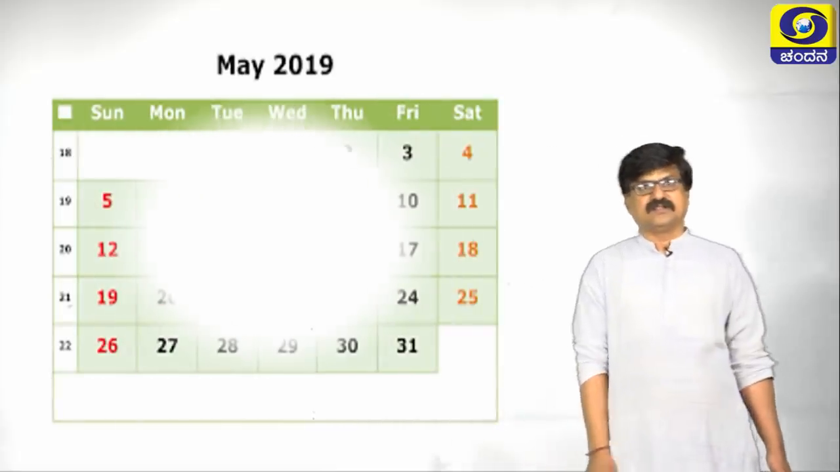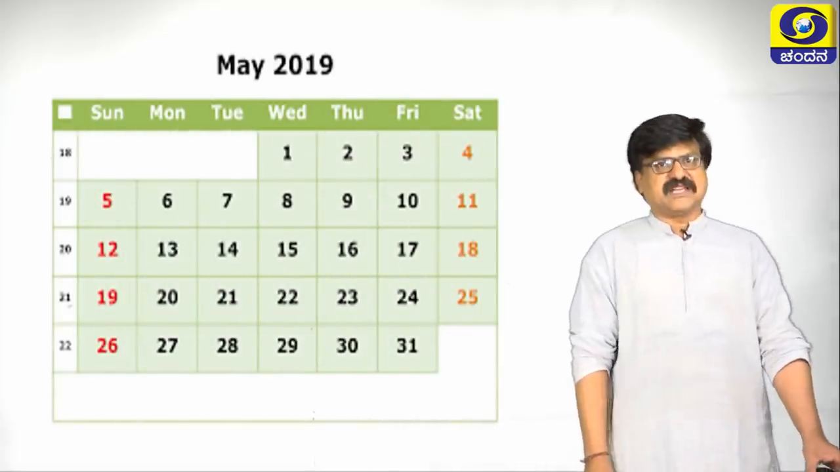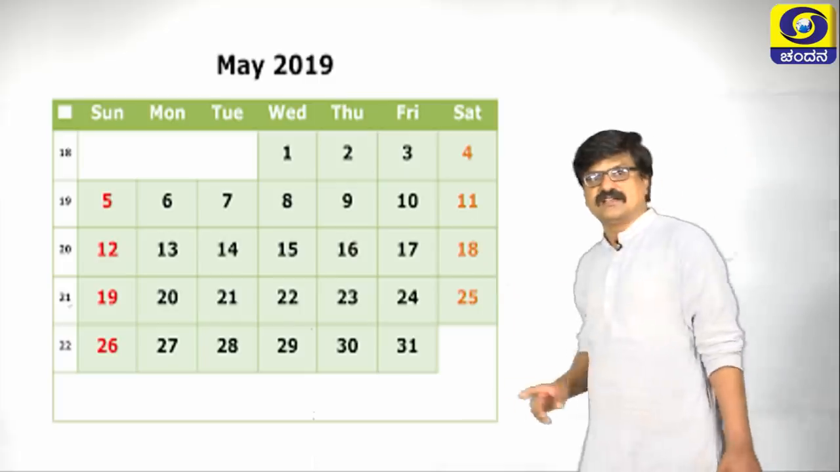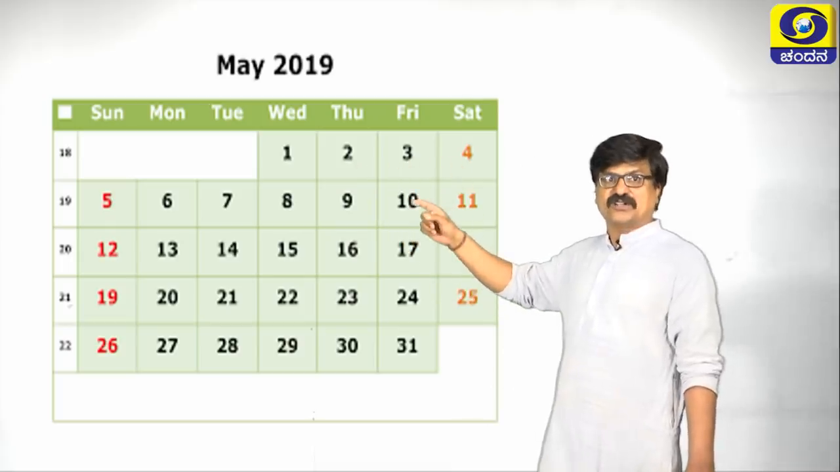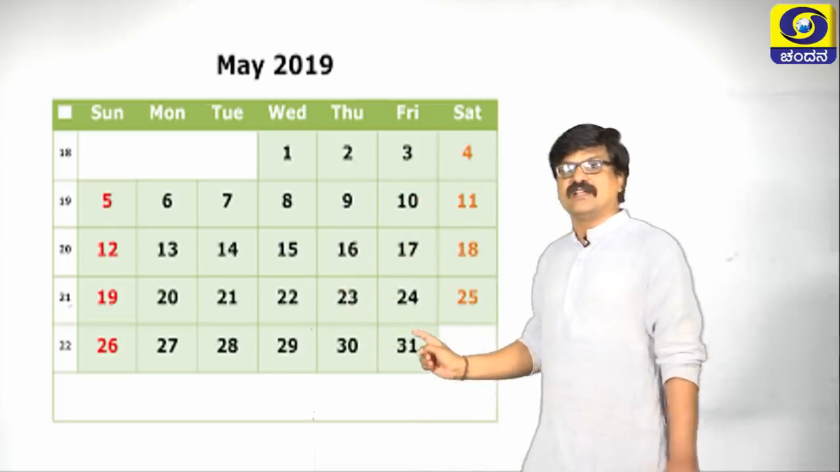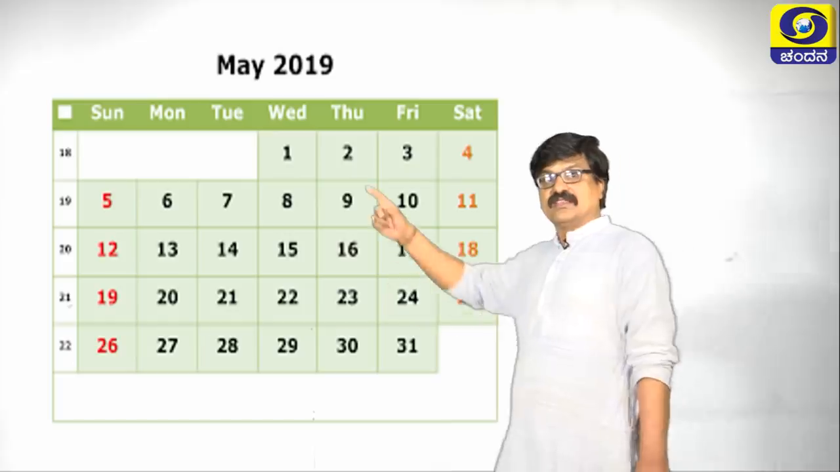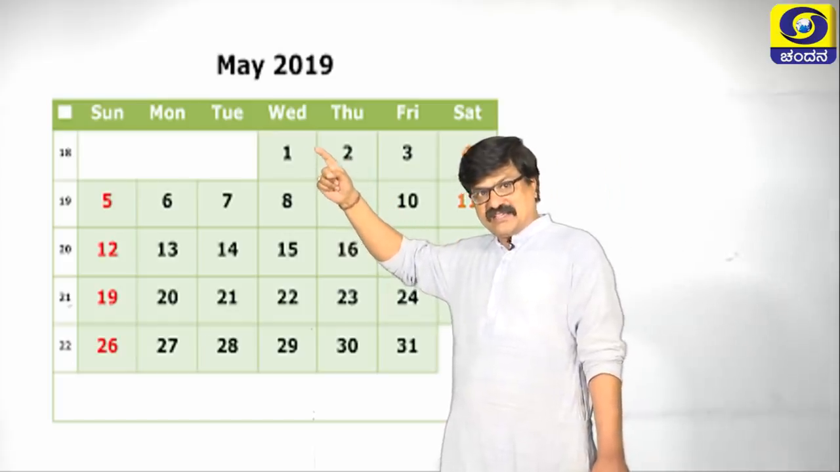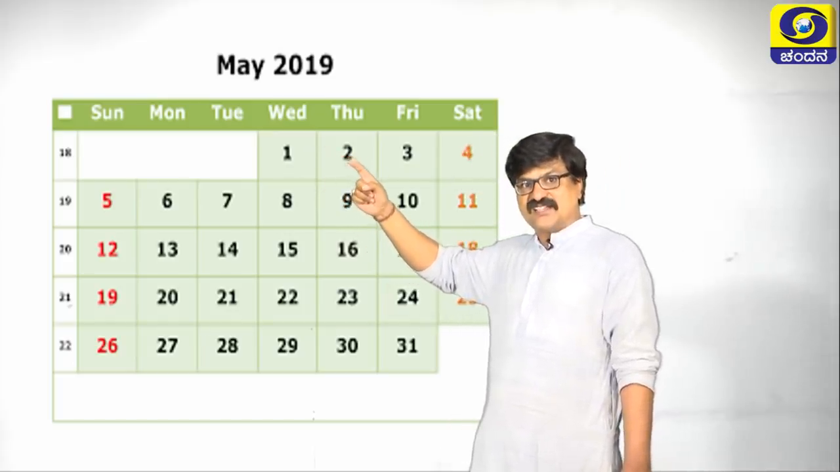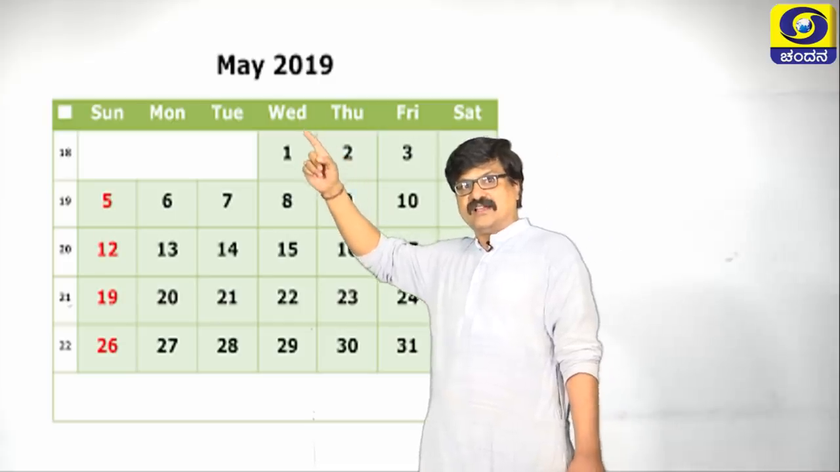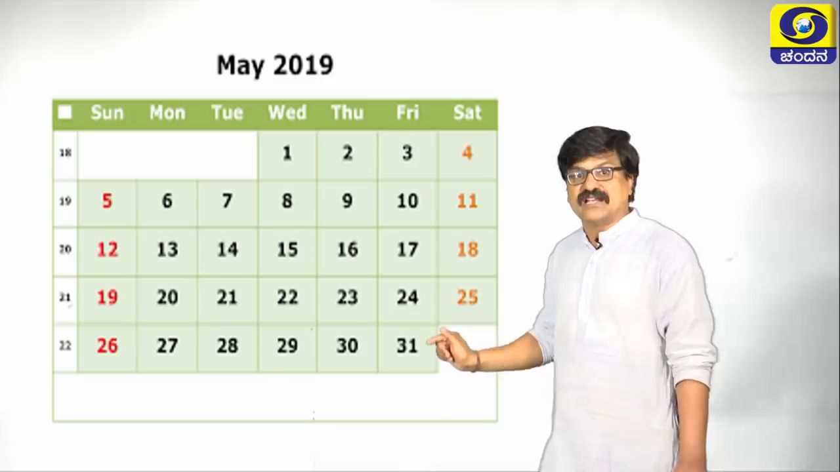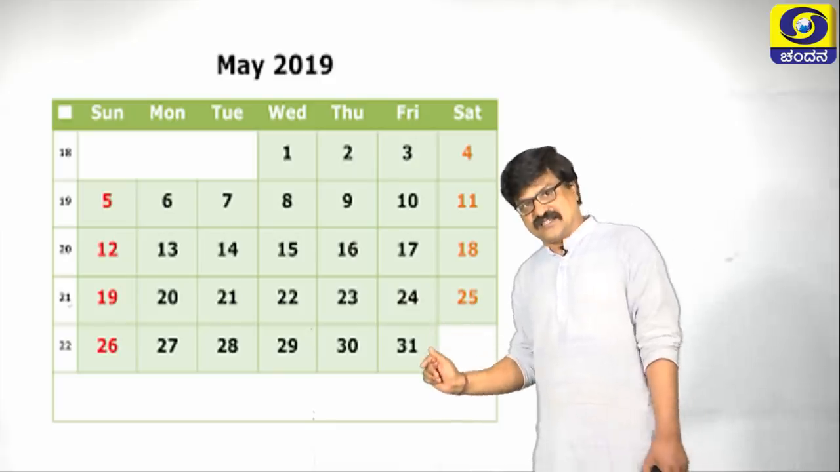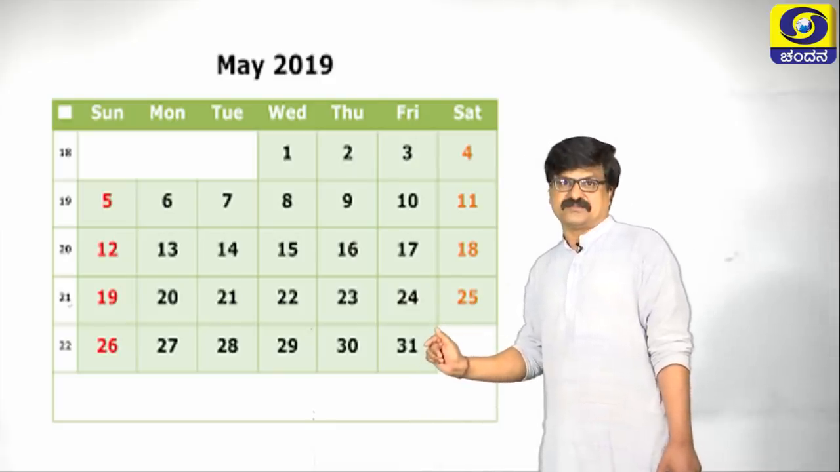Next one, I am again going to take this calendar. You observe here, in this calendar, there are 1, 2, 3, 4 till 31 days. A is 1 here, and the common difference is 2 minus 1, that is 1. With respect to this calendar, 31 is called the last term.